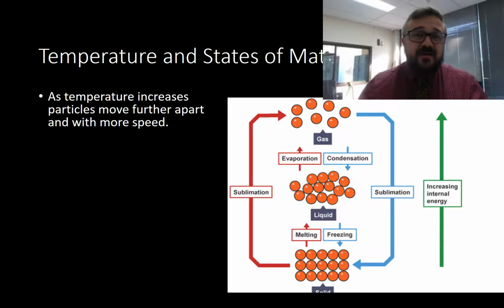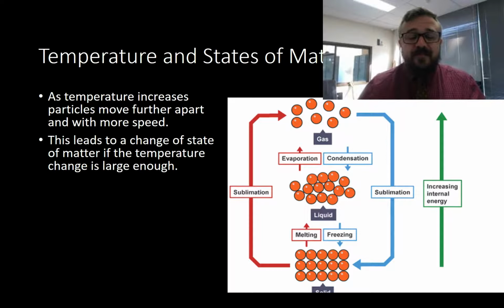As temperature increases, particles move further apart, and with more speed. Further apart, there's the arrangement. With more speed, there's the velocity. So this leads to change of states of matter. If the temperature change is large enough, so if we put enough energy in, it will break those forces holding it together. It'll move from one state of matter into another state of matter.